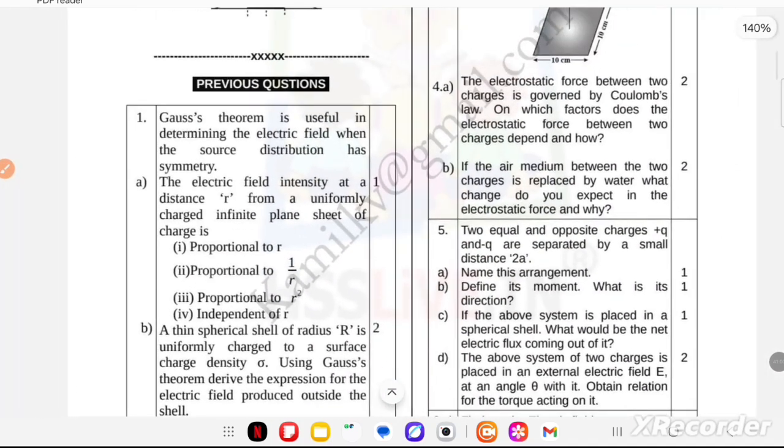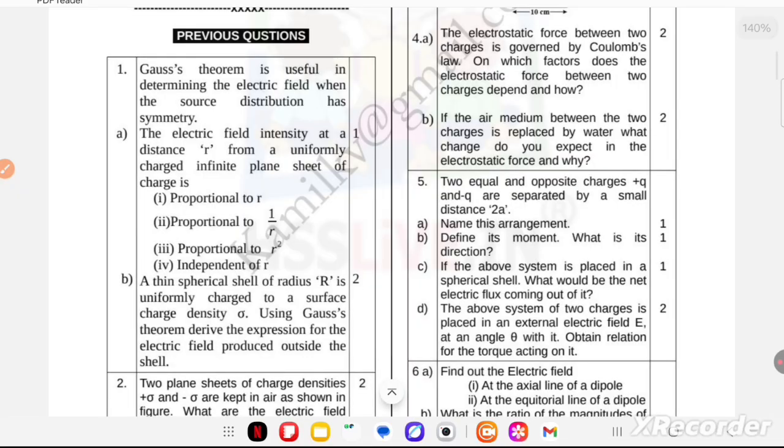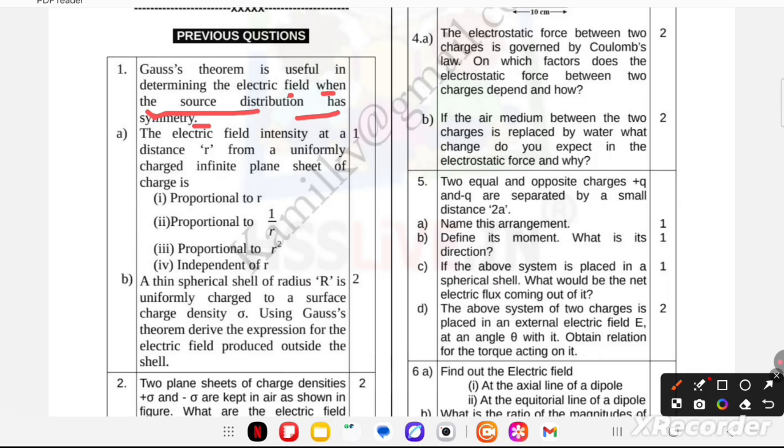Now previous questions. Gauss theorem is useful in determining the electric field when the source distribution has symmetry. The electric field intensity at a distance r from a uniformly charged infinite plane sheet of charge is proportional to: r, 1 by r square, r square, or independent of r. A thin spherical shell of radius